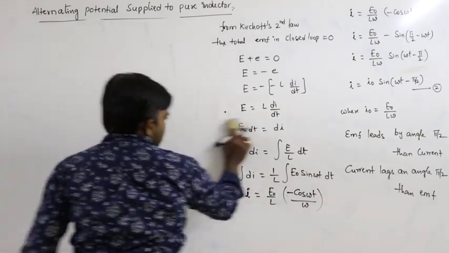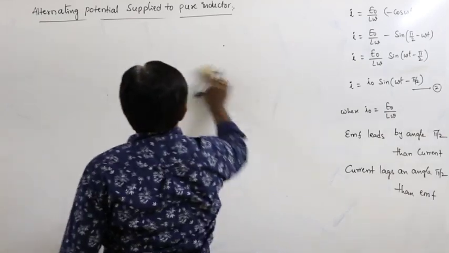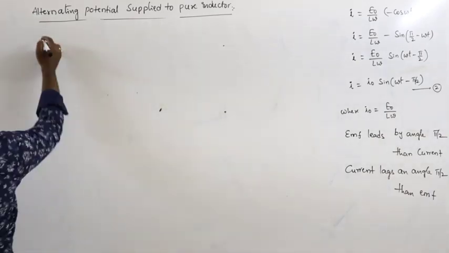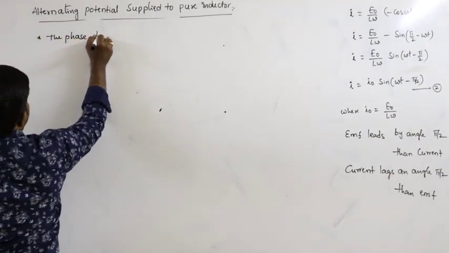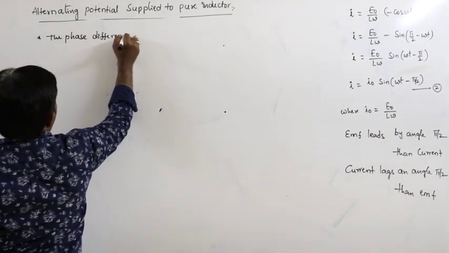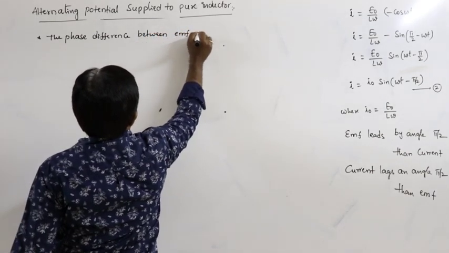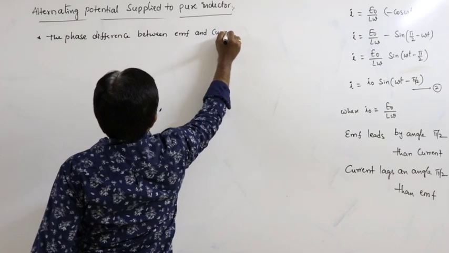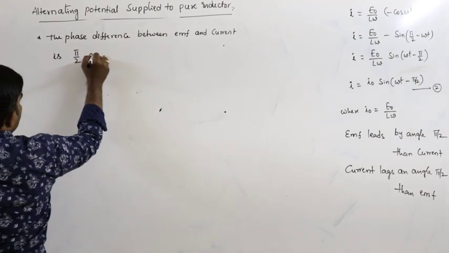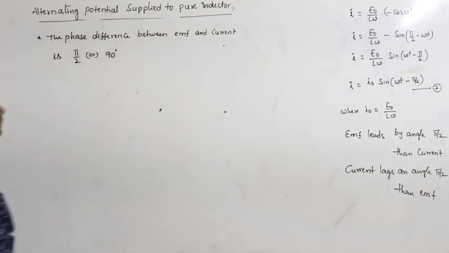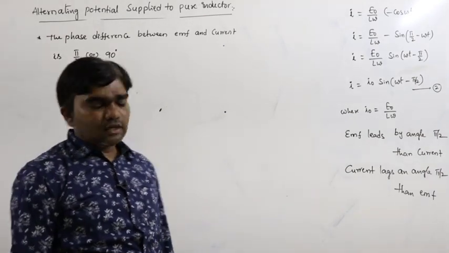So finally, the important point here: the phase difference between EMF and current is pi by 2 or 90 degrees, when the pure inductor is connected in the circuit.